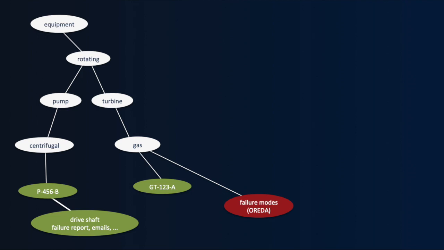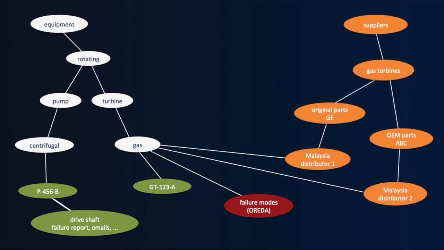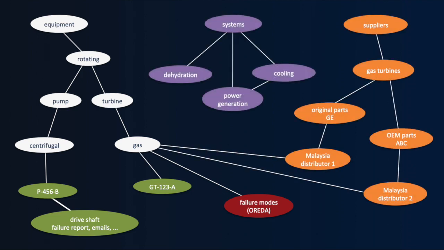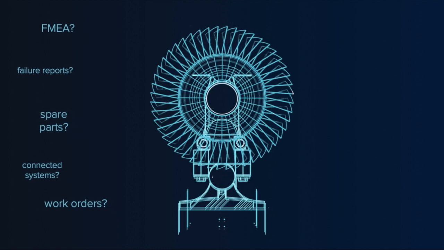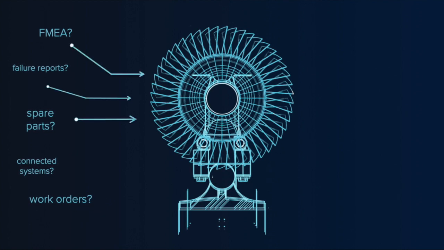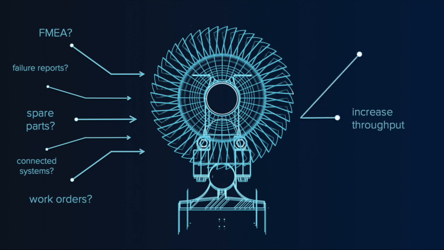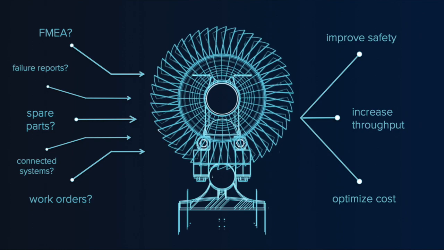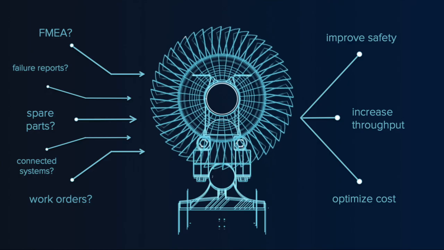The knowledge graph could also recommend spare part suppliers, show related systems that will be shut down for the fix, and identify dependencies of the failure to prioritize the fix. Now, you can make better, optimized decisions around the failing drive shaft, as well as maintenance you could perform on other equipment in shutdown systems. With the support of knowledge graph technology, you can gain faster, more complete access to critical information across a spectrum of sources, from internal databases to public resources such as OREDA.